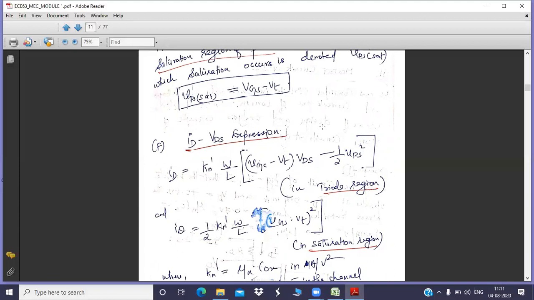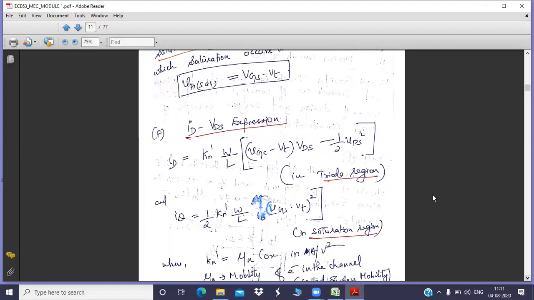So you have to learn these two equations by heart. Don't go for the derivation part and all. Just learn these two particular equations by heart, and based upon these equations, we are going to do some numerical problems. Okay. So what is this triode region? On the y-axis, you have ID. ID is nothing but the drain current. So how are you going to change the drain current with respect to VDS? VDS is your drain to source voltage.